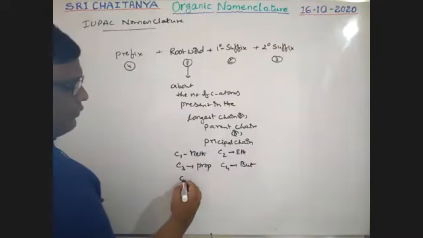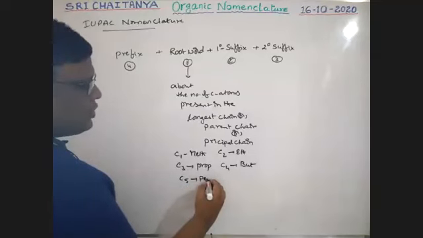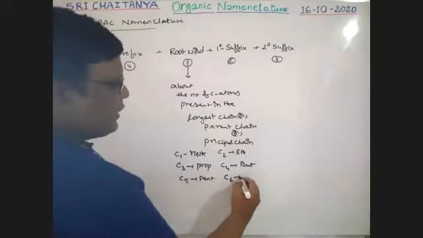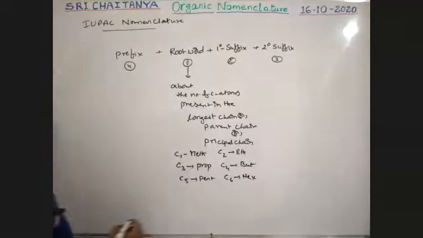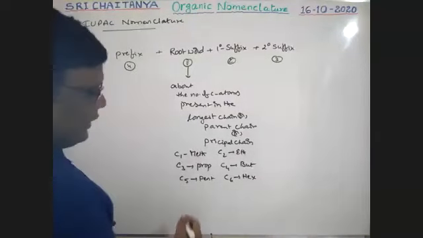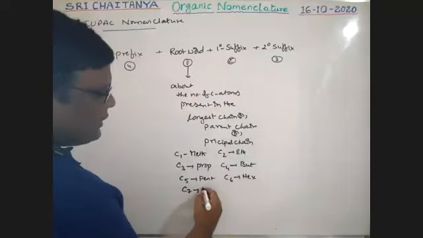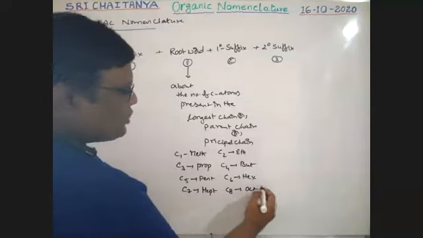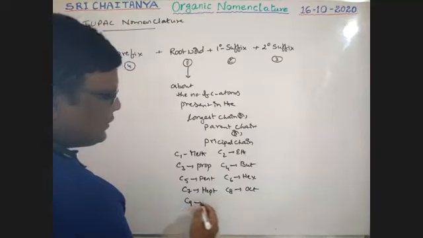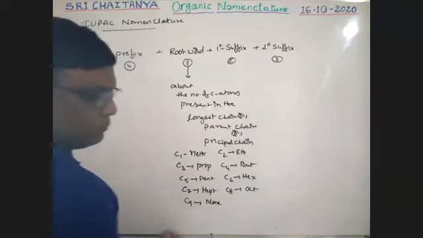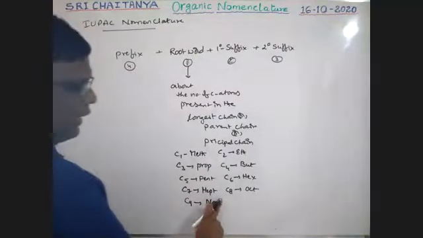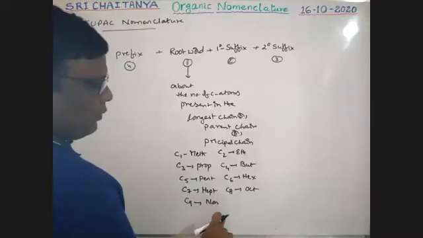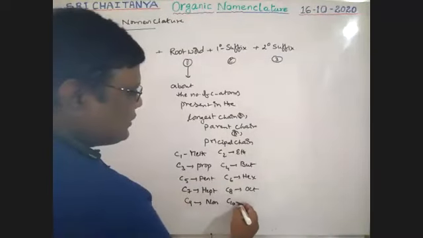Next, 5 carbons, pent. 6 carbons, hex. Next, 7 carbons, hept. 8 carbons, oct. 9 carbons, non, N-O-N-N. 10 carbons, dec.